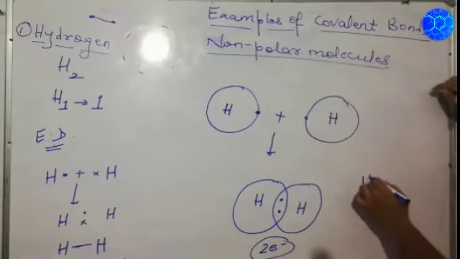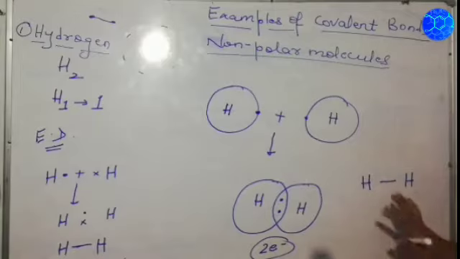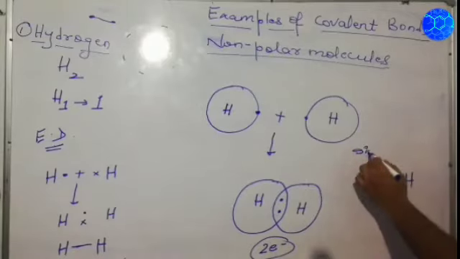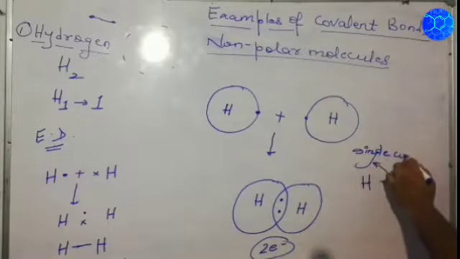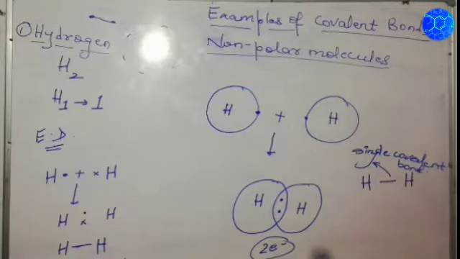Now it can be represented as H single bond H. Getting my point? H single bond H. So this is referred to as a single covalent bond. Getting my point? So you can copy it up, then you move further.